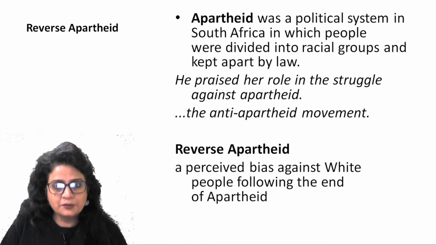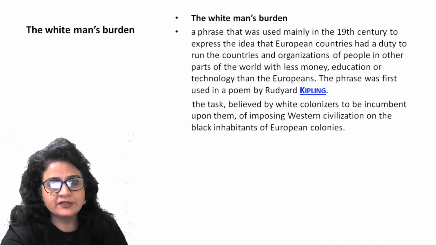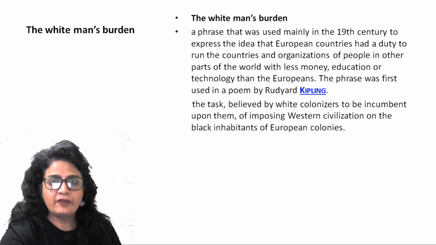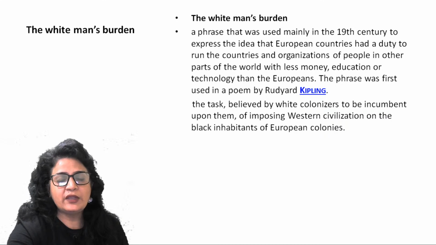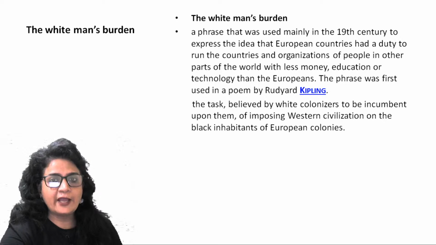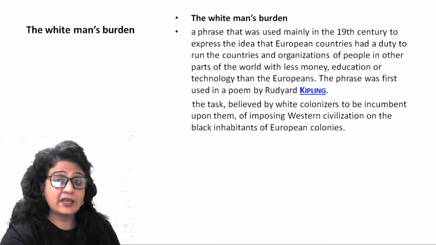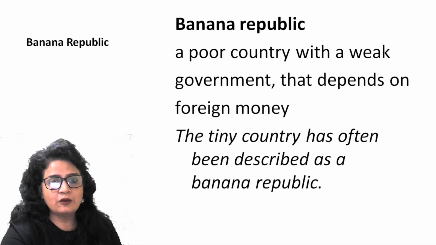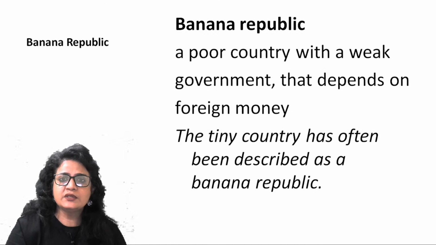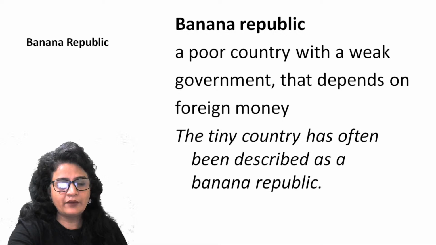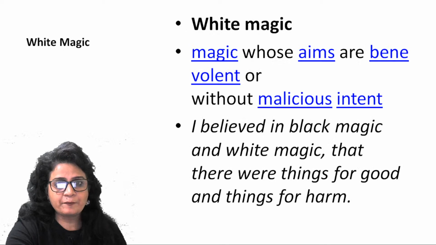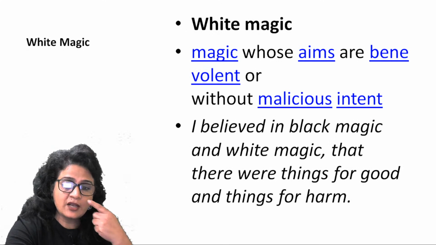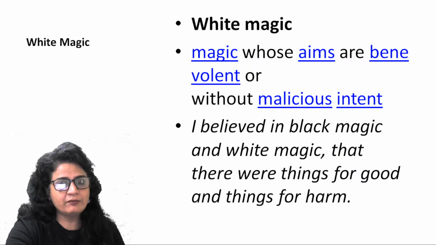All right. So the phrases that I picked up: white man's burden, right? So associated with Europeans, especially Britishers, who feel that they have this responsibility to guide others, to educate others, and to civilize others. And that's why they made a lot of countries their colonies. Banana Republic, where there is utter absence of law and order, right? So there is no government, there is no semblance of government. That's Banana Republic. White magic, in contrast with black magic, white magic is done for the purpose of benefiting others.